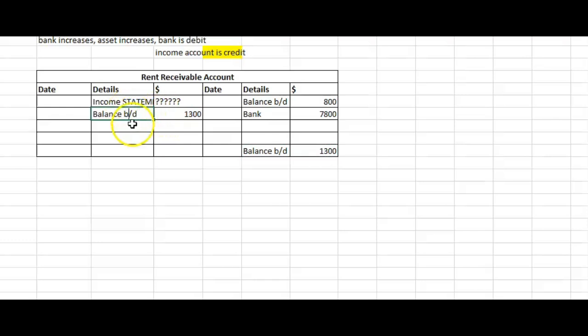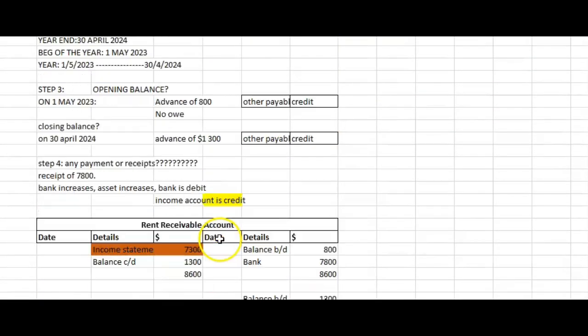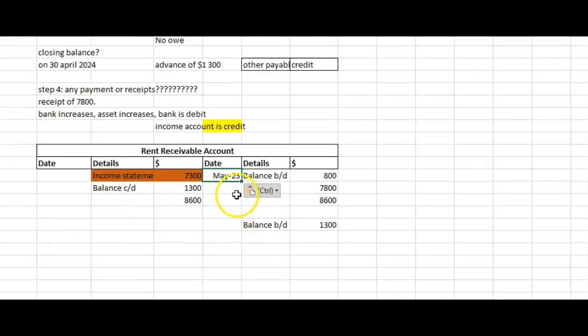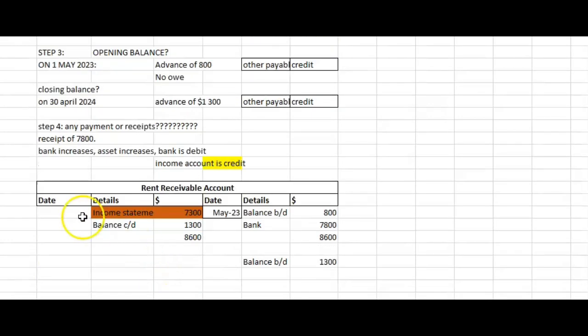Now, check which side is complete. So I add up the figures. The total we got will go to the other side as total. I then use this total to find the difference in the debit side. This difference is the income statement. The bank would be end of year date, April 2024, as no specific date mentioned. For income statement, we put the end of year date, April 2024. For balance CD, we put end of year date, and balance BD, the beginning of next year date.